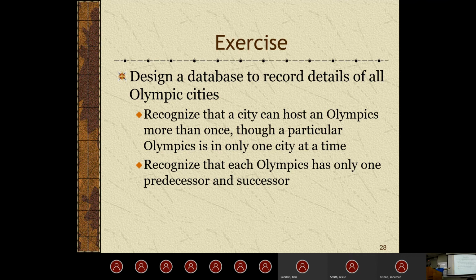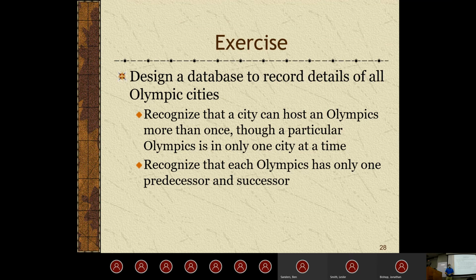So if we're doing that, what does that tell us about the attribute we would have within the city? We wouldn't actually want to store which specific Olympic it had, because then if we had a case where a city had maybe 2 or 3 or 4 different Olympics hosted, we couldn't put that inside of one specific attribute. If we did that, it would be multidimensional.